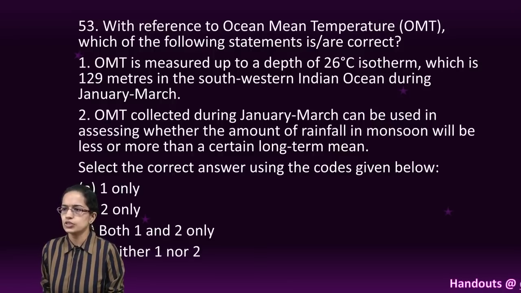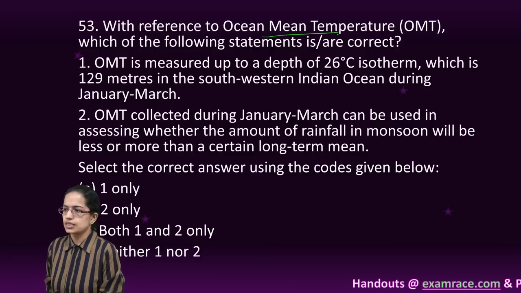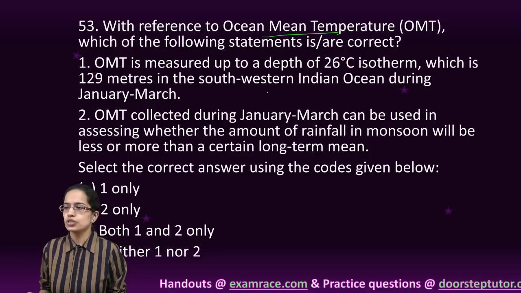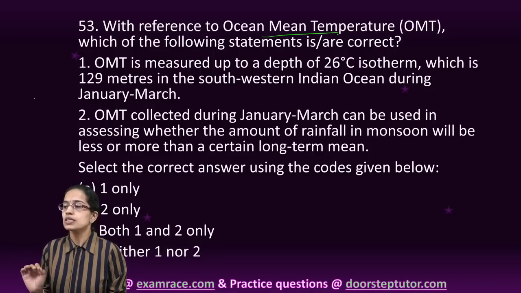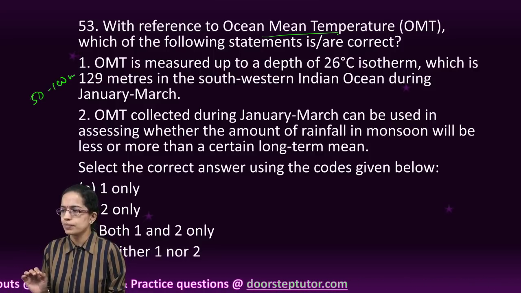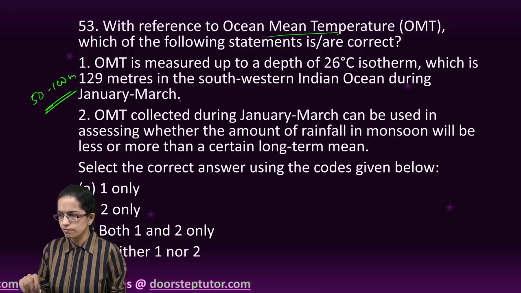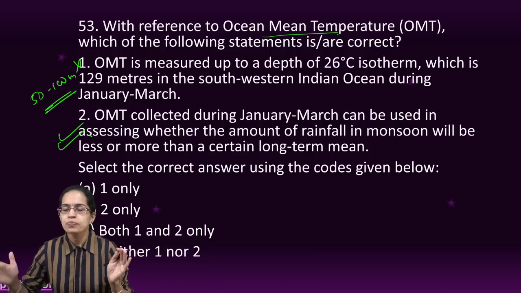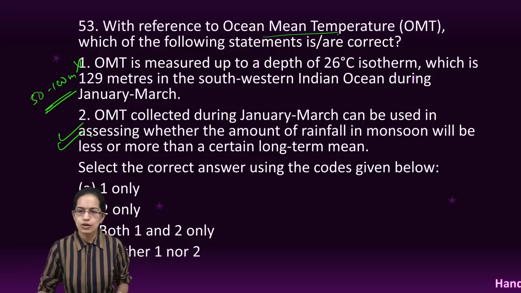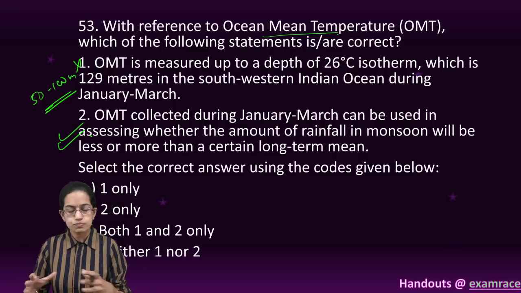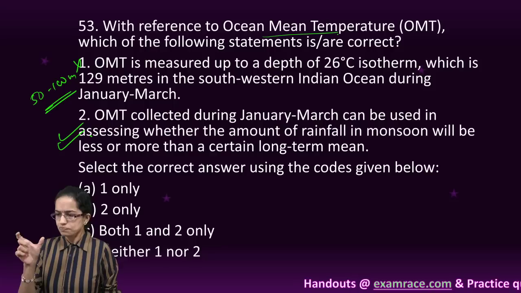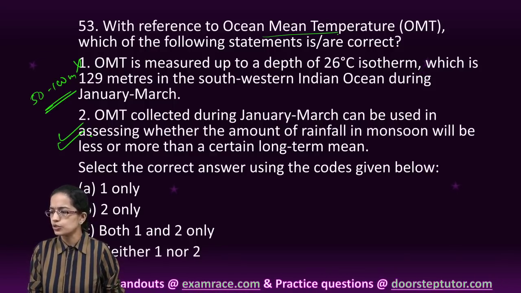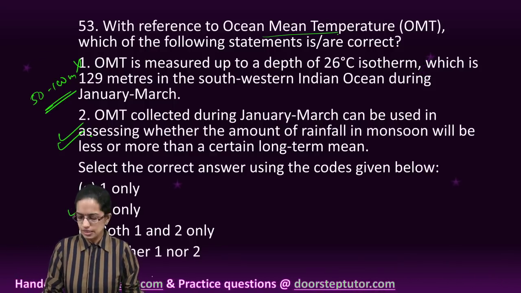Coming on to the next question, ocean mean temperature. Now ocean mean temperature is measured at a depth of 26 degree isotherms. However, the depth is around 50 to 100 meters, and this is during the month of March and January. So this is incorrect. However, this is correct because we are trying to assess the amount of rainfall by the long term mean. Okay, so 1 is incorrect and 2 is correct. So you have B as the right option.